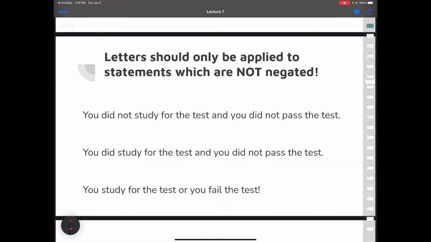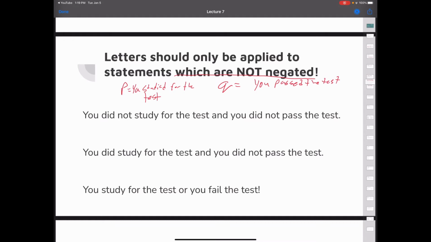Now, letters should only be applied to statements which are not negated. For example, here, we have to choose P and Q. We have, you did not study for the test, and you did not pass the test as our first question. So let's say P is you studied for the test. And we can say Q is, remember we're not applying it to the negation, so Q is you passed the test.